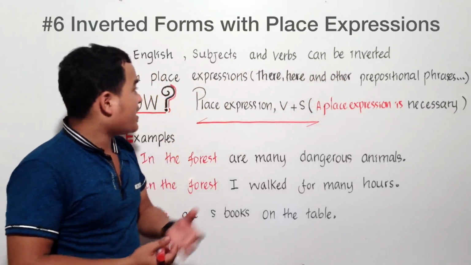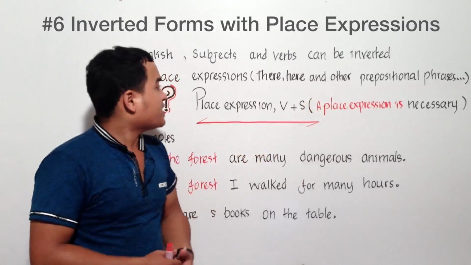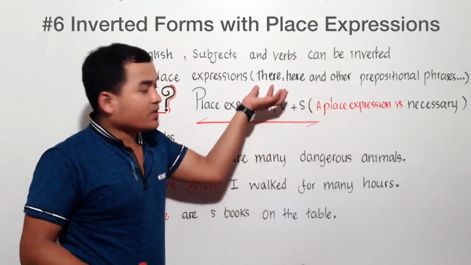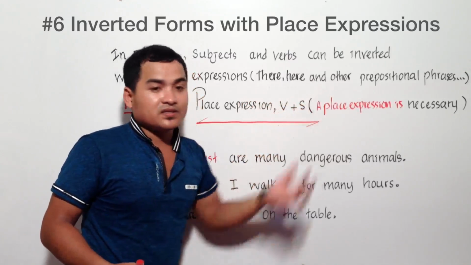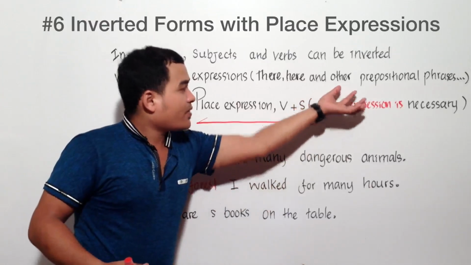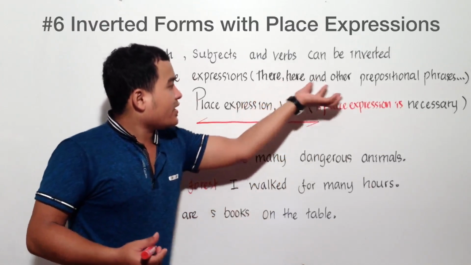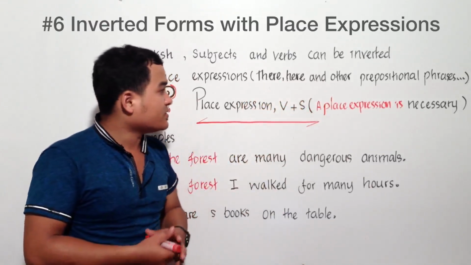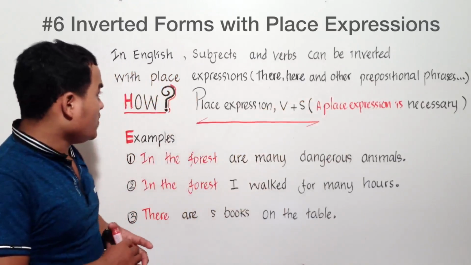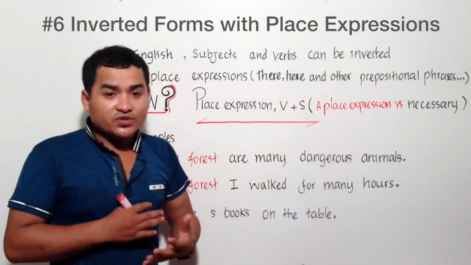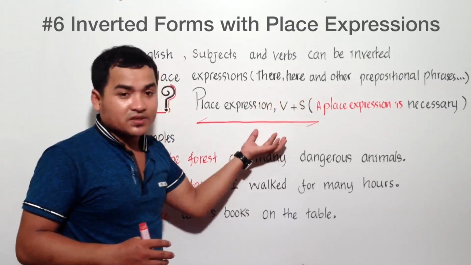And a place expression can be a single word or a phrase. A single word, for example, like the words there and here, right? And the phrases are prepositional phrases. Alright, so there, here, and other prepositional phrases are considered place expressions. So how do you know when you should invert the subject and verb with place expressions? So how?